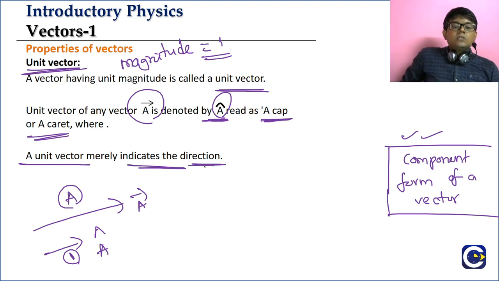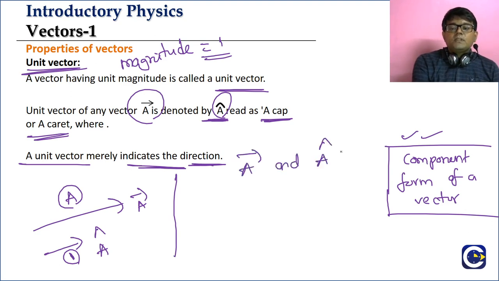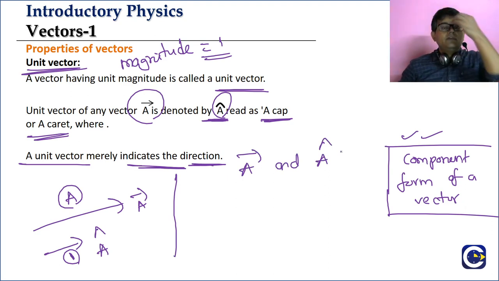Okay, so here we are going to see one important relation. பாருங்க, the relation between a bar and a cap. This is important. What is the relation between a bar and a cap? Okay, so I want you to check the property we discussed. Enna property?